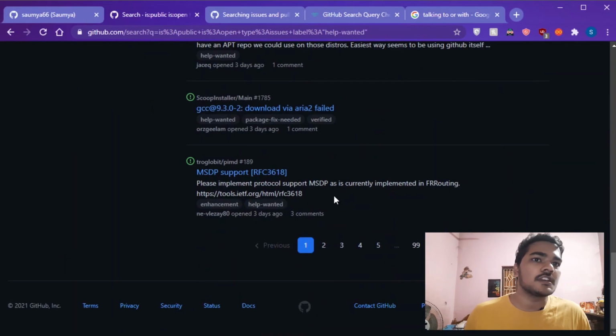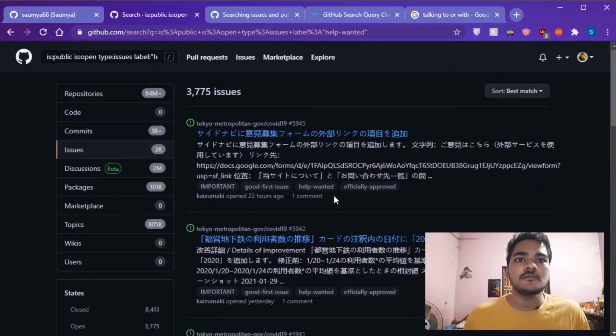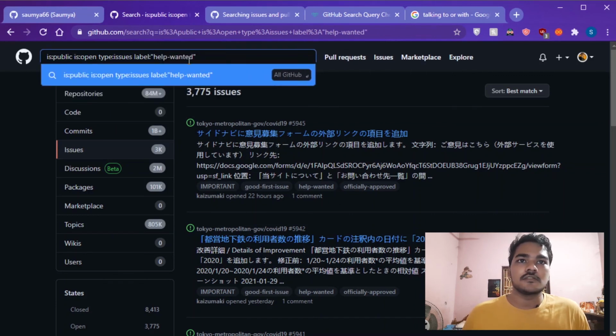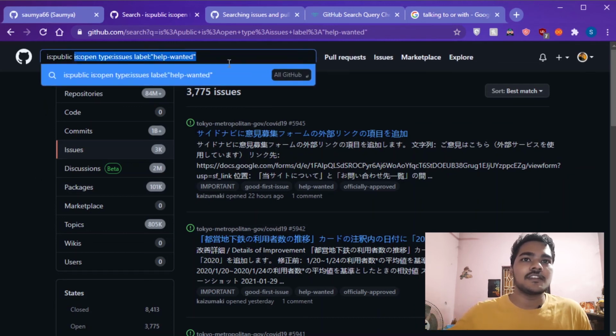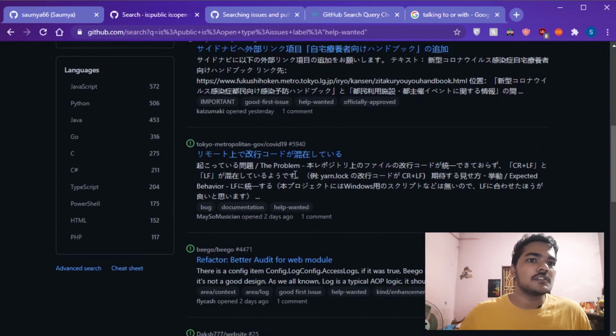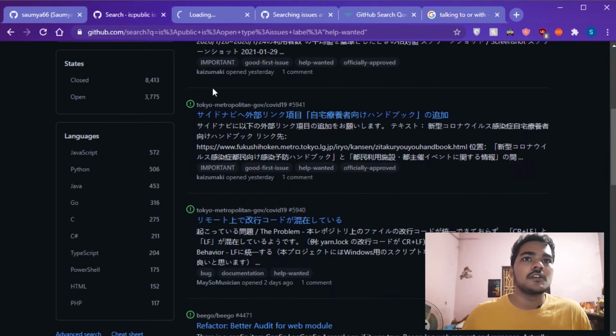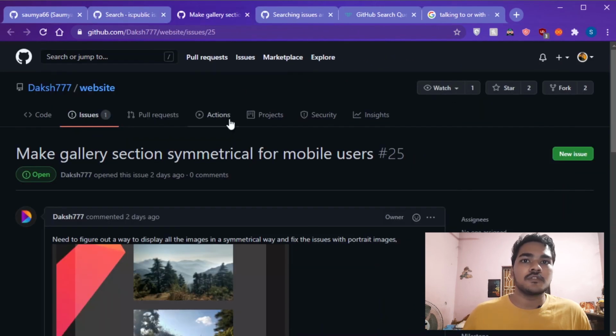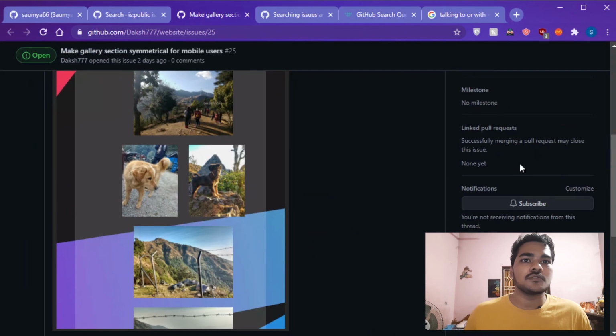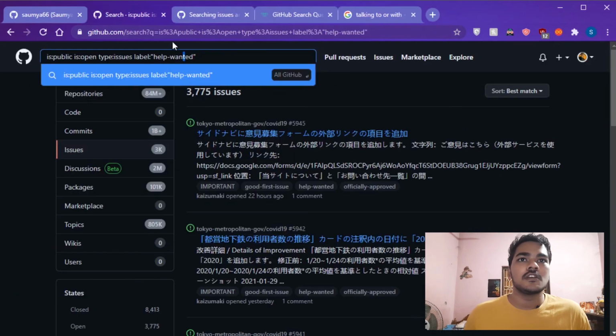Ooh, we're getting some Chinese. I don't know what language that is. Anyway, this search has filtered according to what we have given it. All of these are issues. For example, if you go here, all of these issues are open and labeled help wanted. If you go to the issue you have opened, you can see it is open and has the label help wanted, and you can just go here, comment, and contribute.